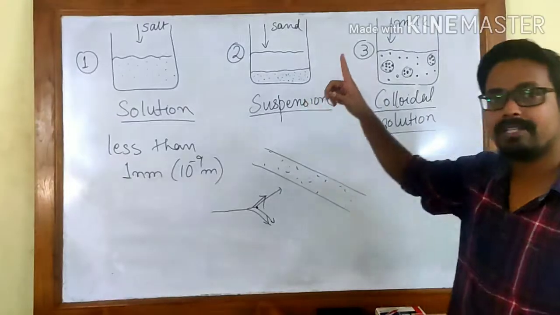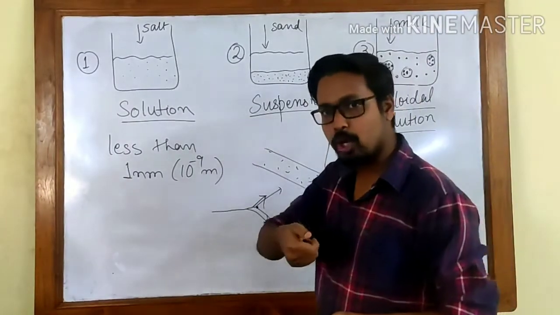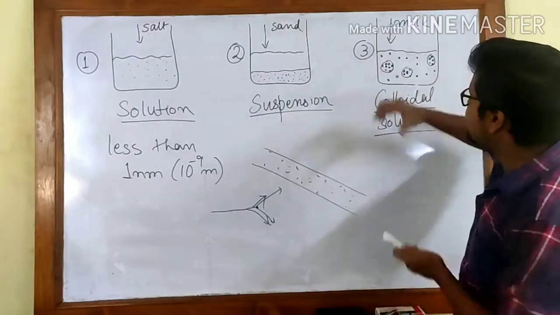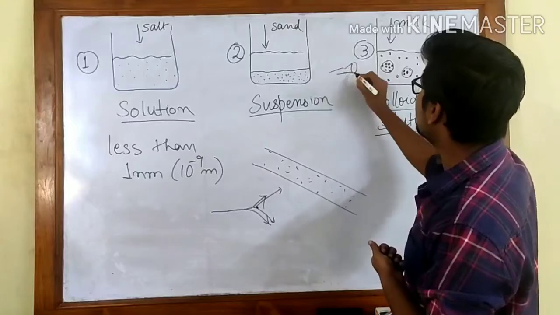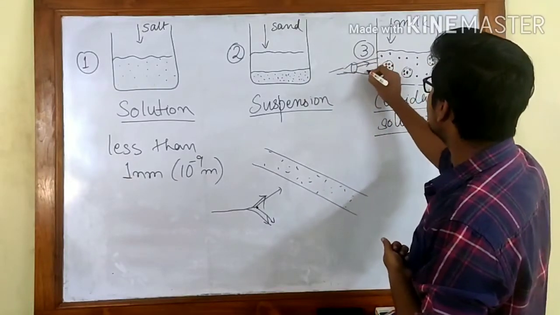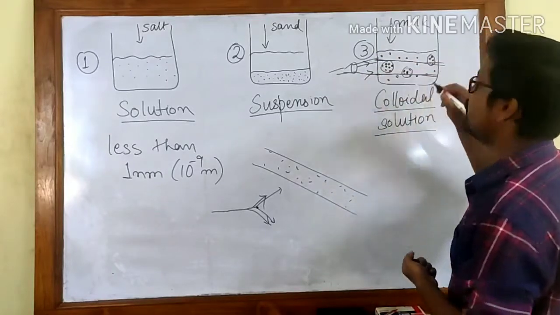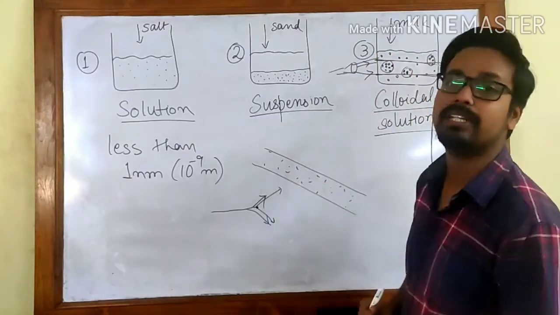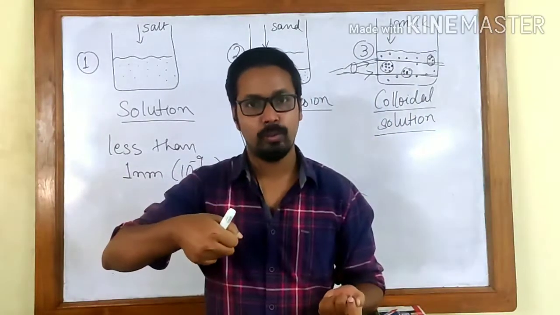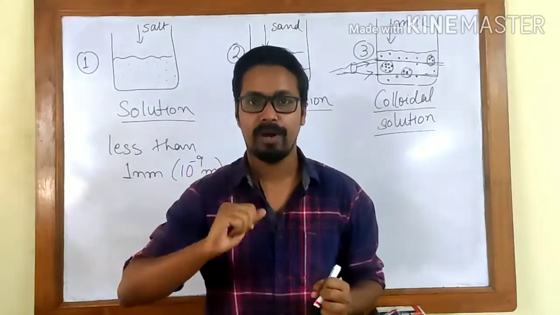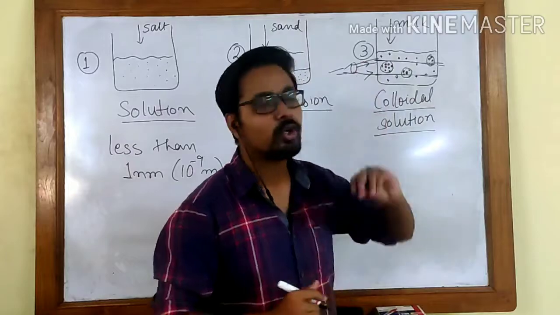That is exactly what happens in all types of colloidal solutions. So if you take a solution of milk and you pass a strong beam of light through it, you will see that the path of the light becomes visible. If you take a torch and pass the light through this, you can see this region in the milk clearly visible. You can try it at your home, or you can take some ink or milk and pass light through it using the flash of your mobile, and you will see that the path of the light is visible in the milk. That is because milk is a colloidal solution.